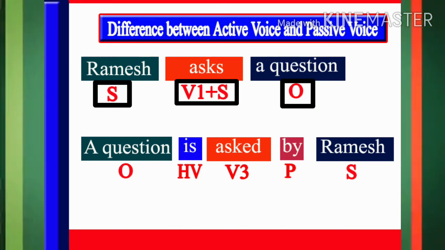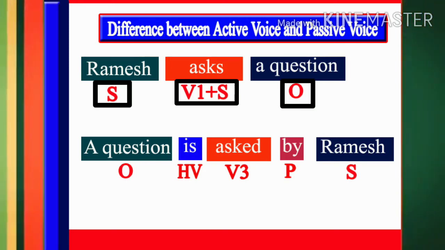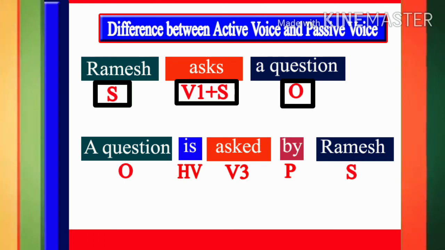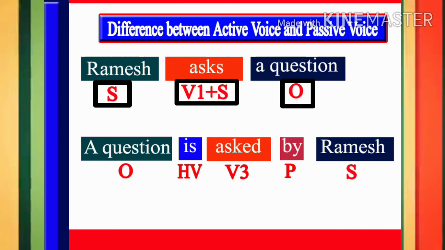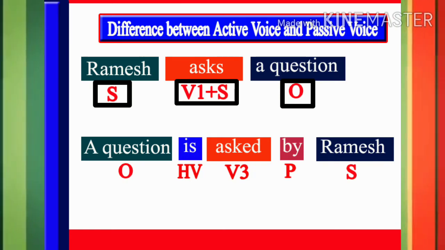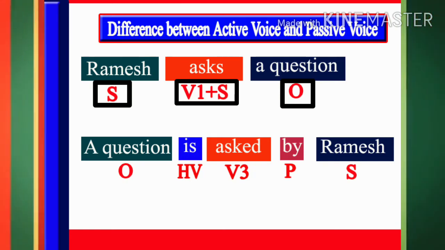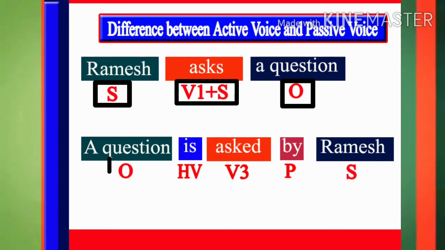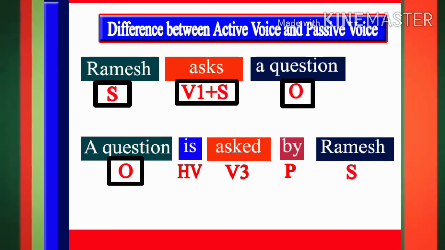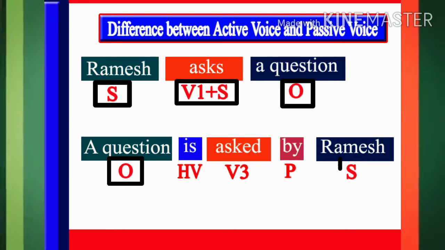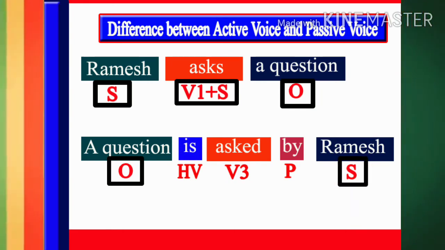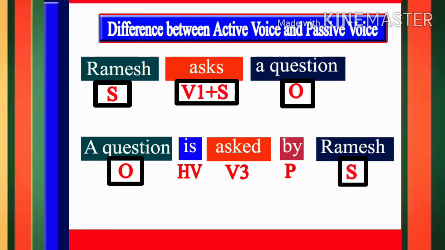Students, if you look carefully at both the sentences, you will notice that we have to change the place of the subject and object. In the passive voice, the object from the original sentence, that is a question, is placed in the beginning, and the subject from the original sentence, that is Ramesh, is written at the end of the passive sentence.